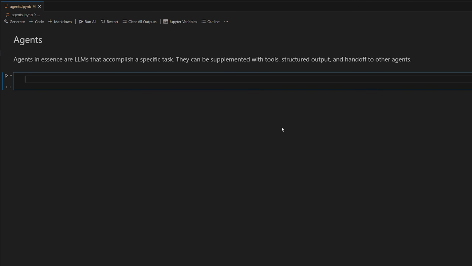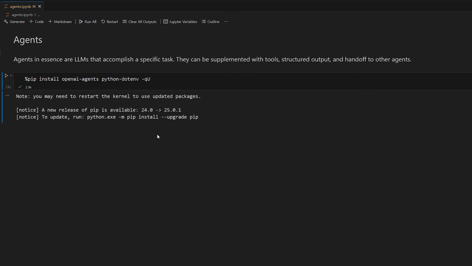So the first thing that you want to do before getting started is install the OpenAI Agents package and also python-dotenv, which I showed you guys in the previous video if you watched that one. The most important one is installing this because that actually lets you use the library. And then this package is just going to be for loading the environmental variables from a local .env file that we learned about. So just go ahead and run that and it'll install everything.